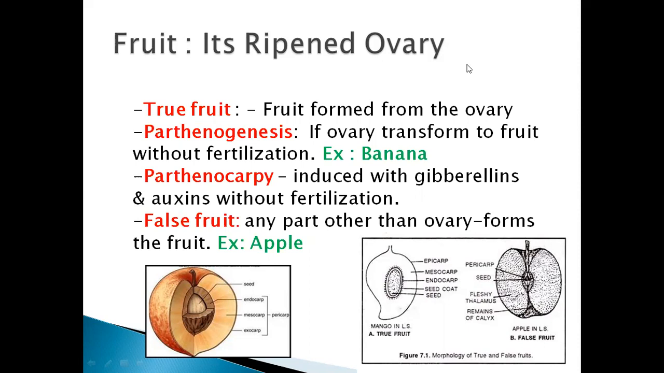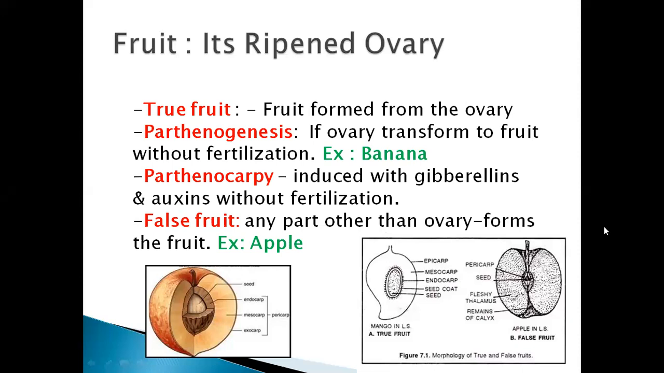Whereas the false fruit is nothing but the fruit which develops from any other part than the ovary, like the thalamus. The example for a false fruit is apple. You need to remember the example for a true fruit is any other, like mango. So true fruits are those which form from the ovary, whereas false fruits form from the other parts of the flower